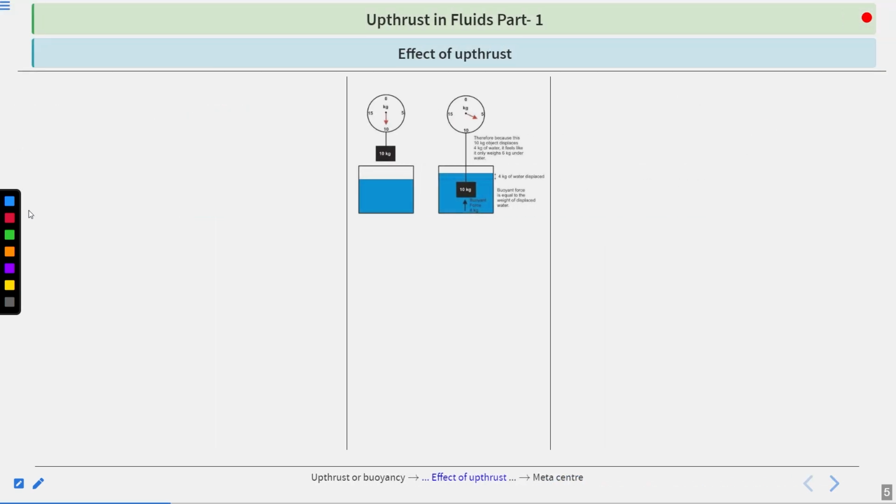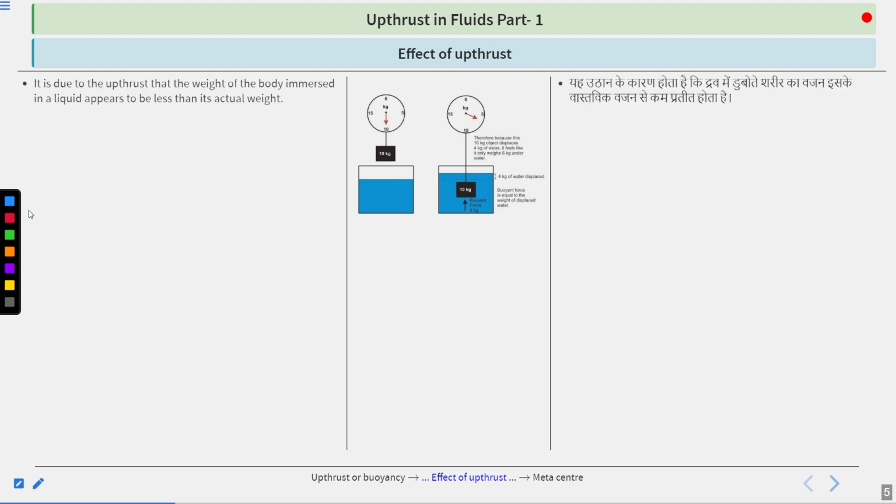Now, the effect of upthrust. It is due to the upthrust that the weight of a body immersed in a liquid appears to be less than its actual weight. Whenever we immerse any body inside a liquid, its weight always appears less than the actual weight. Why is it so? The upthrust due to the fluid on a body depends on the following two factors.